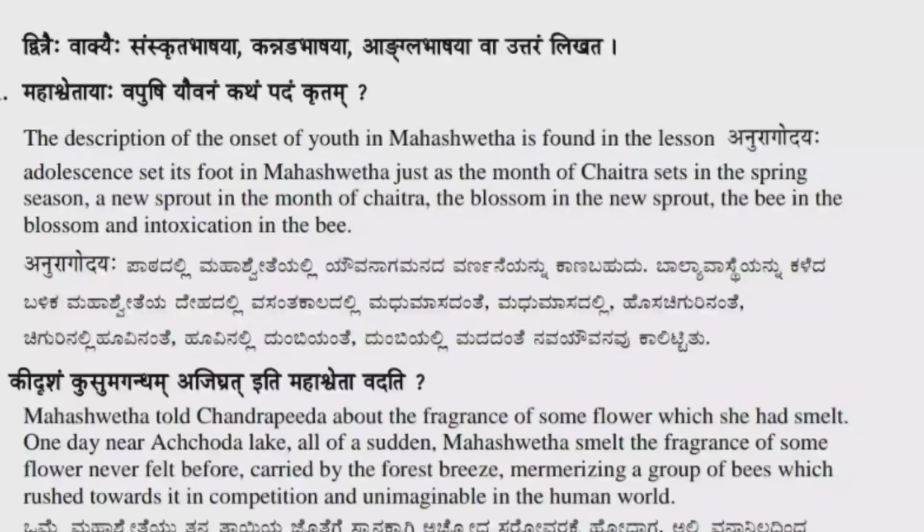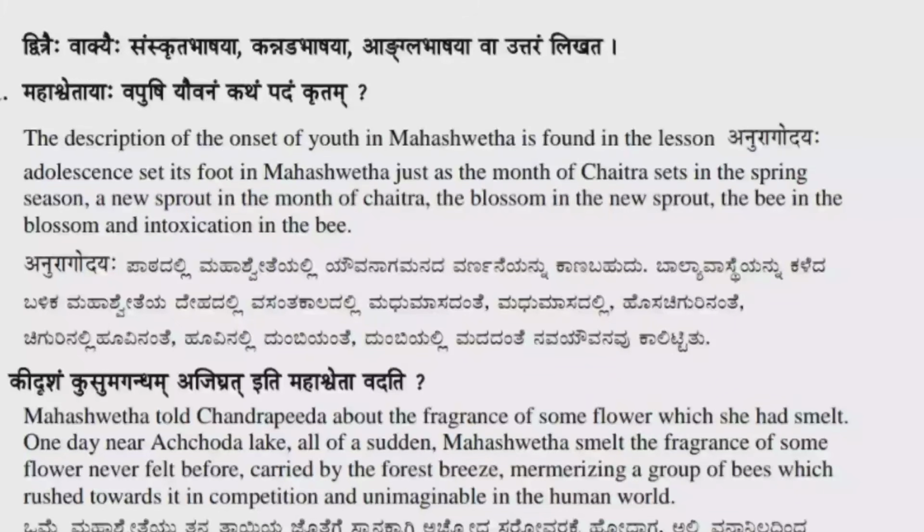Second question is Kidrisham Kusumagandham Ajigrat iti Mahashweta vadati. Which type of fragrance did Mahashweta smell? She tells. Mahashweta told Chandrapida about the fragrance of some flower which she had smelt. That comes in the lesson Anuragodayaha.